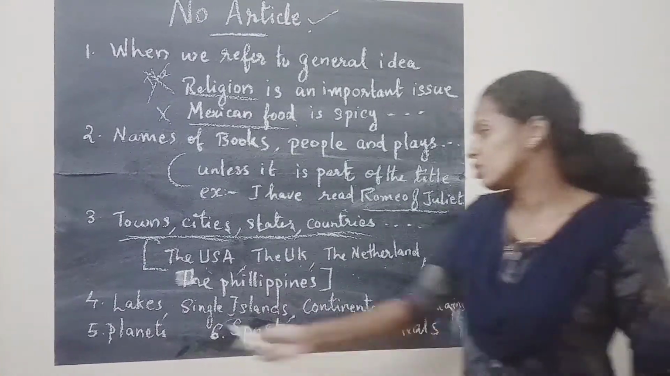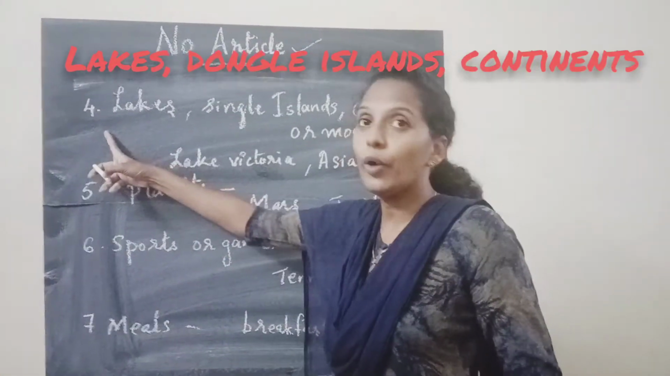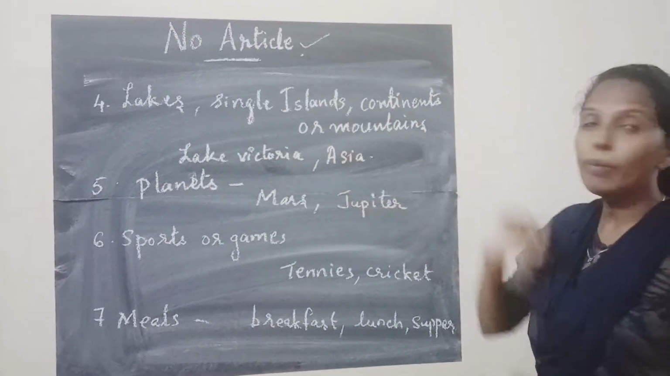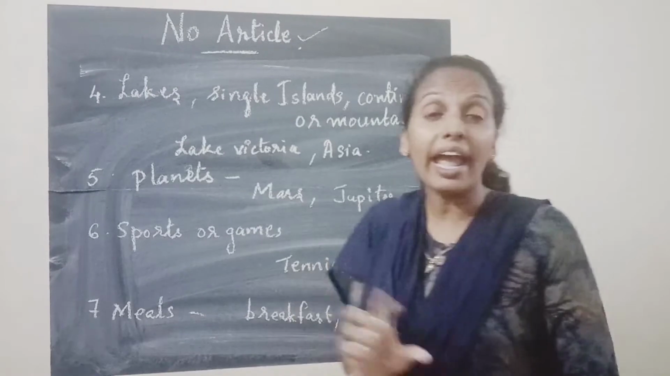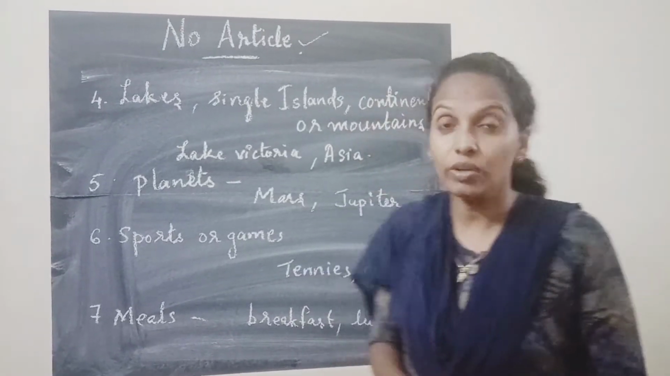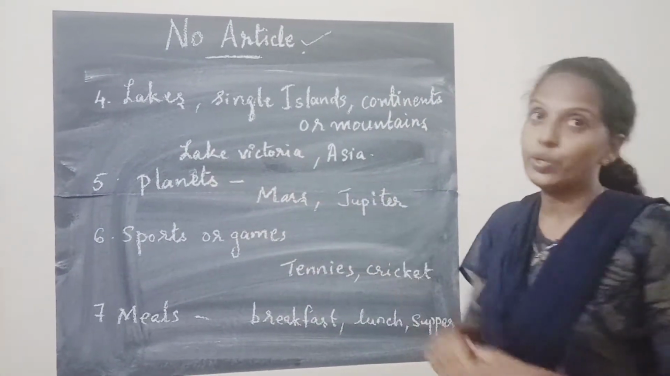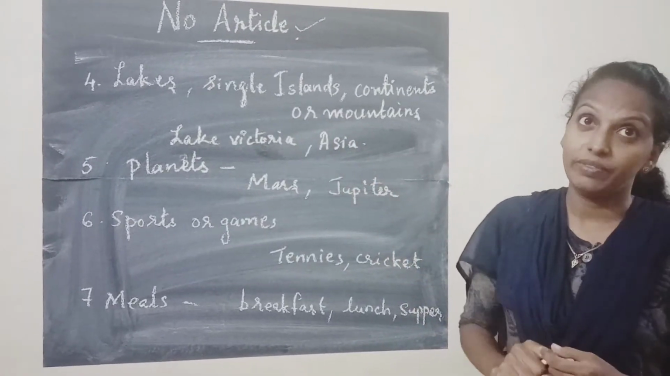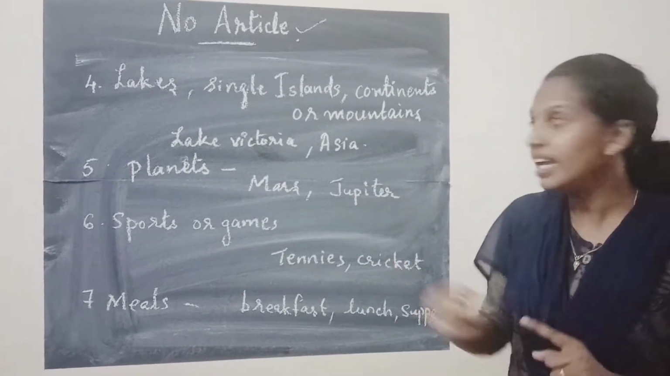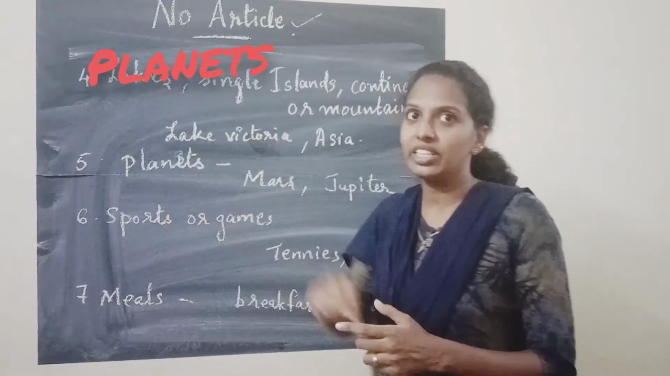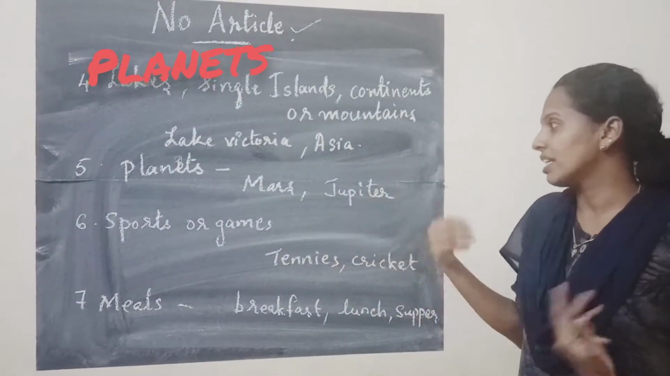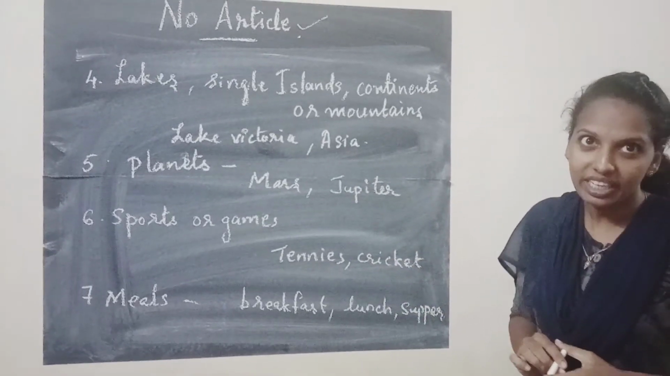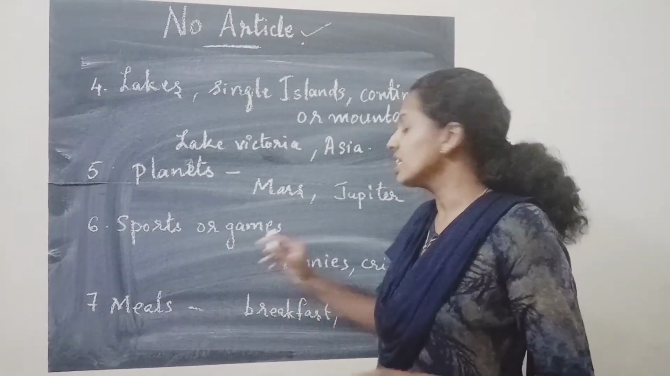Understand? Now let's go. Fourth point, lakes, single islands, continents or mountains. Before that, we will not add the. Earth. Here, Lake Victoria. Before that, we will not write the article the. Or Asia. We will not write the article the. Understand? So now, before planets. Planets, you know, no? Before the name of planets, we will not add the article.